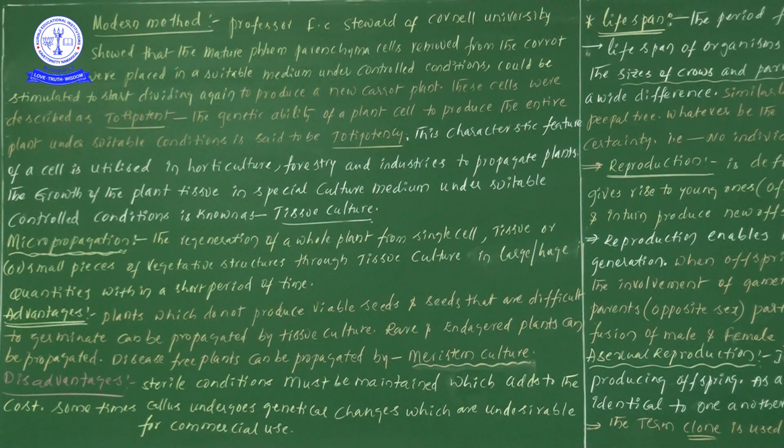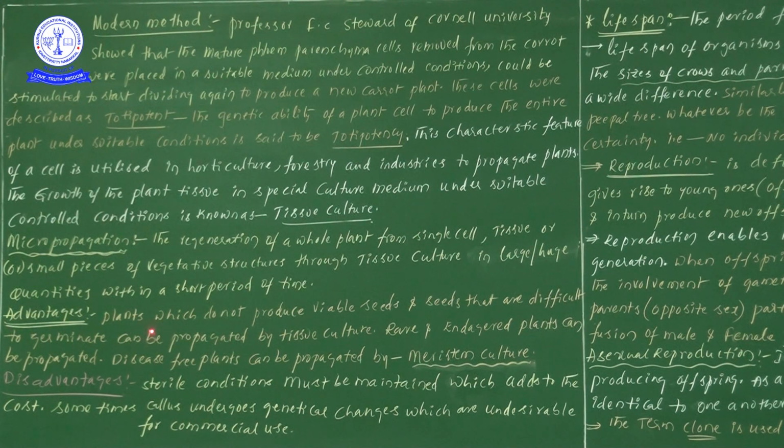Suppose the plants are unable to produce viable seeds; in this particular case we can use tissue culture techniques. Also, seeds that are difficult to germinate can be propagated by tissue culture.